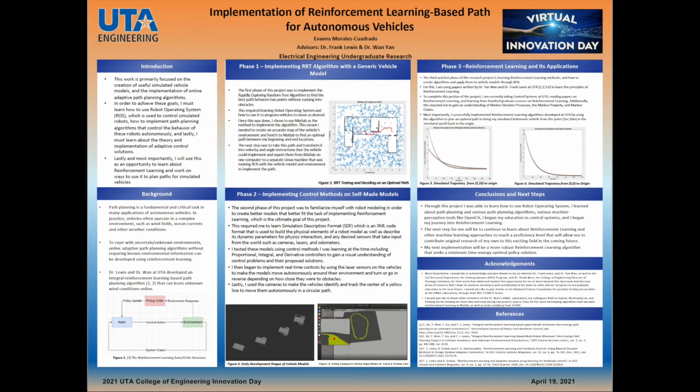In phase 2, I learned to create my own unique vehicle models that could allow me to implement reinforcement learning later on. I also began exploring more advanced functionality available through ROS. In phase 2, I learned SDF code, which is an XML code format that is used to create robot simulations. This is used to define the robot's physical shape, as well as their weight and other physics parameters that are important to define for the simulator's physics engine, as well as any attachments like cameras, laser sensors, and localization sensors.